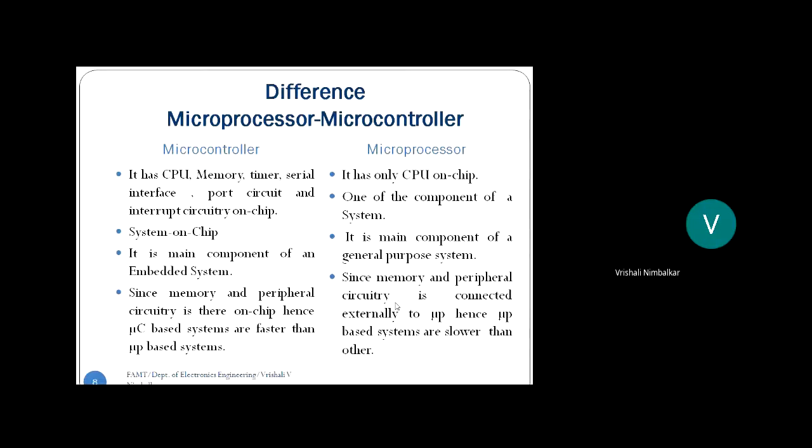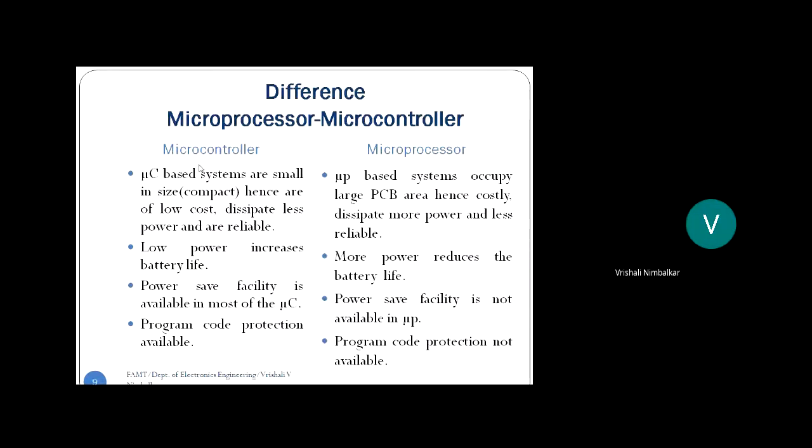Next. Since all these are on chip, memory, peripherals, that is timer, serial, your microcontroller based systems are smaller in size, compact. Lesser the hardware, lower the cost. Correct?